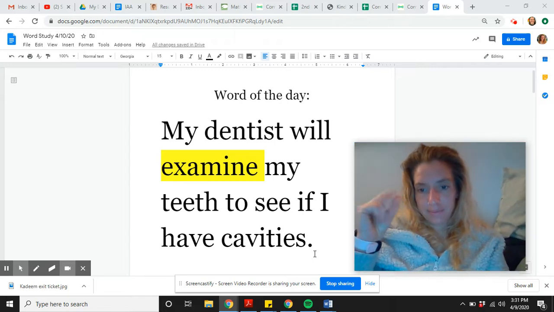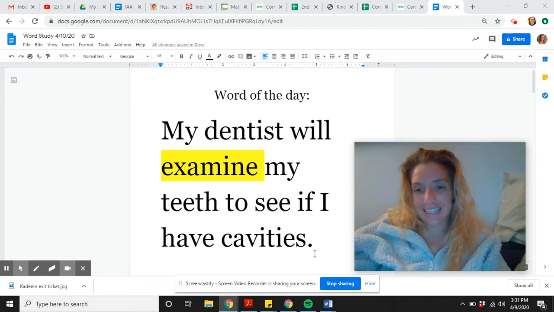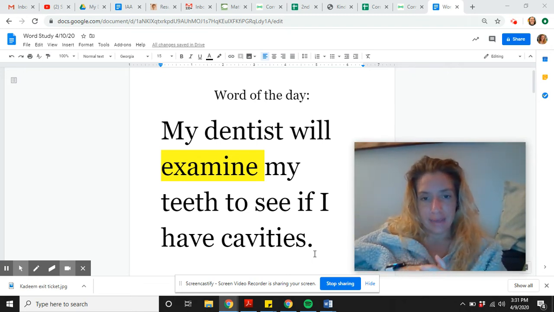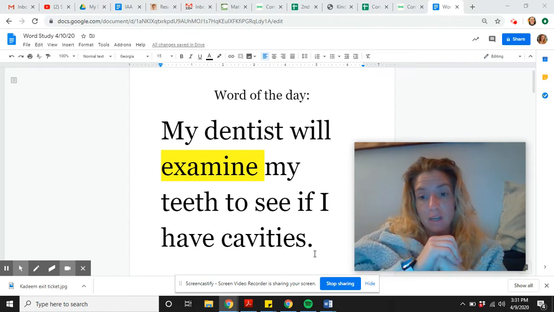Word of the day. Today's word of the day is examine. My dentist will examine my teeth to see if I have cavities. Think to yourself, what might make sense? What could examine mean?